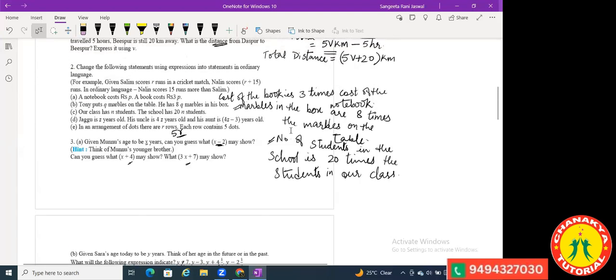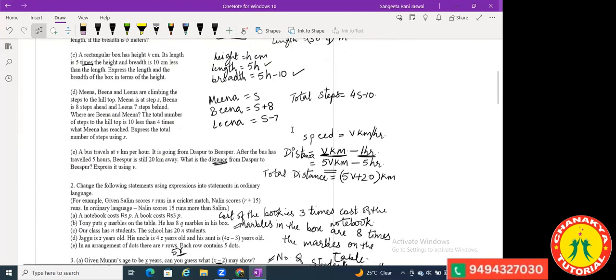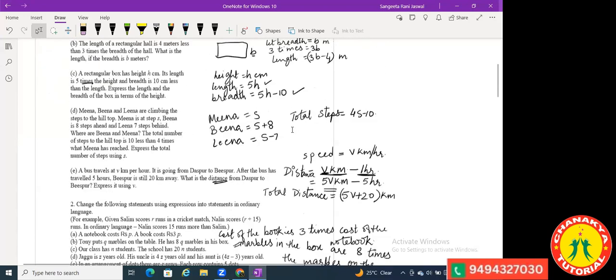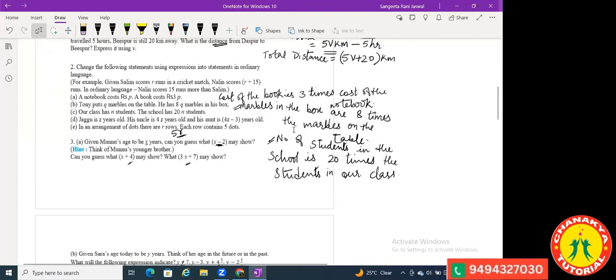Shivani, you must go through the chapter and revise your first exercise 11.1. Although you are saying that these exercises are deleted from your textbook, we need to do this because in your later classes, in class 7th, 8th, and further, these exercises are helpful. So we cannot leave these exercises. Until you know how to solve an equation, how will you do questions in your higher classes? Okay, so this much for today.